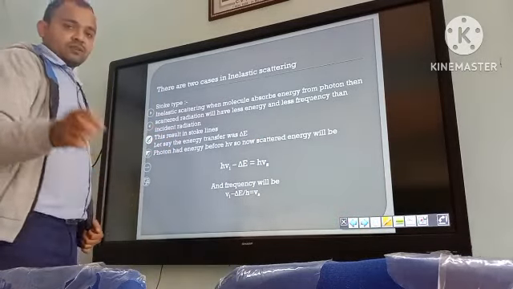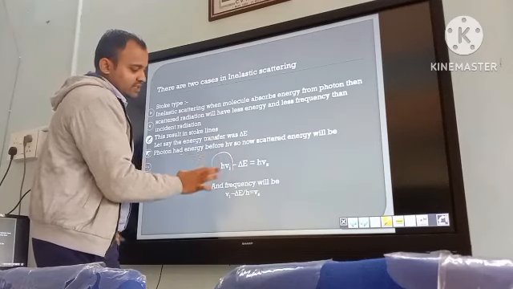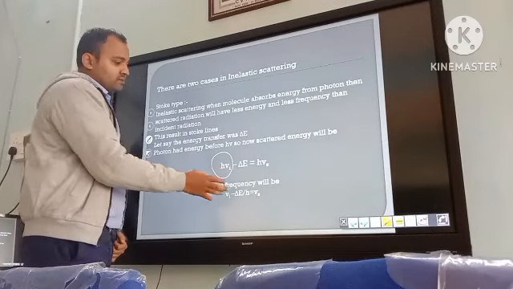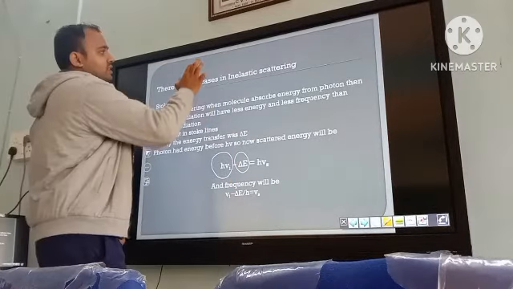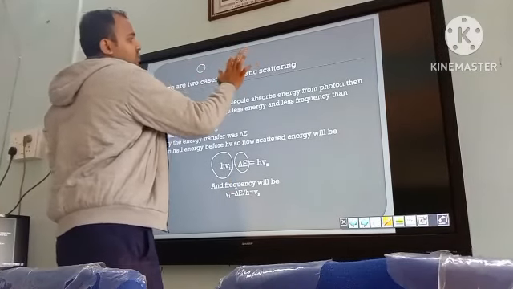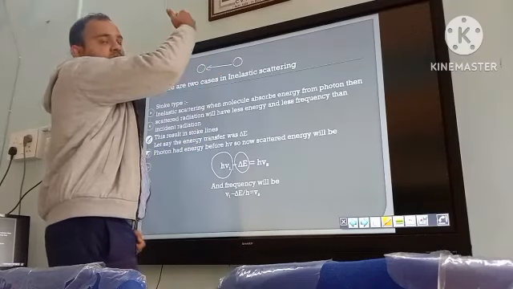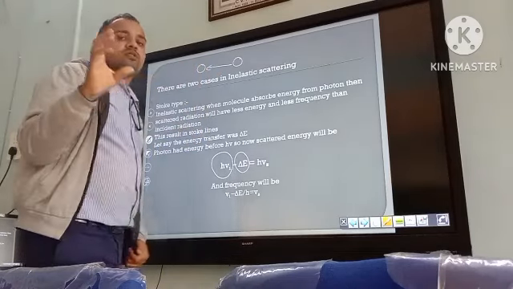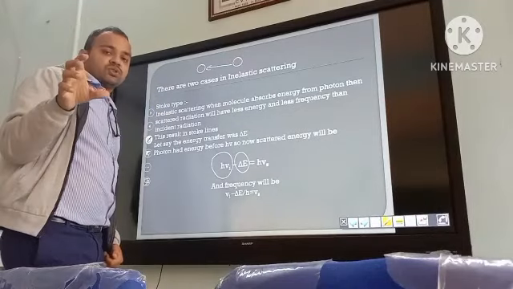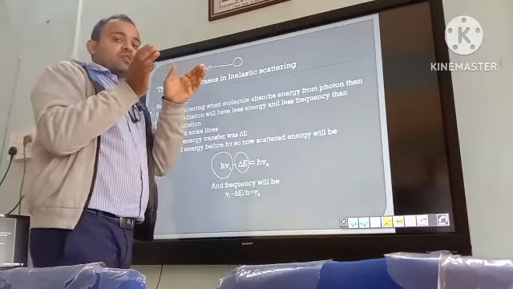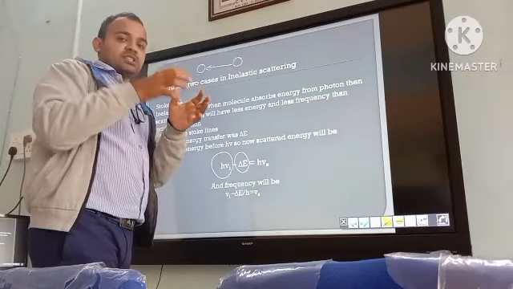Okay, look at this. This is the incident energy of the photon. As I have told you, there is a molecule and there is a photon. The photon gives energy to the molecule. The molecule goes to the higher state. It comes back, but not to the state that it should. It comes back to a little bit higher state, which means it has absorbed energy from the incident radiation.